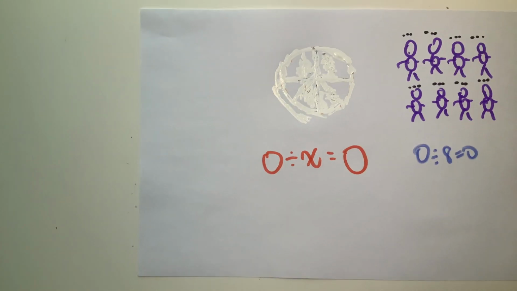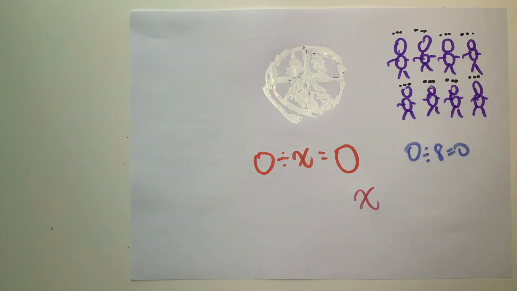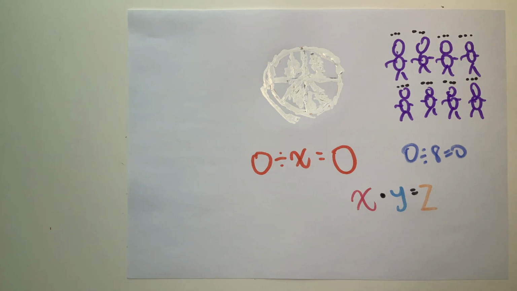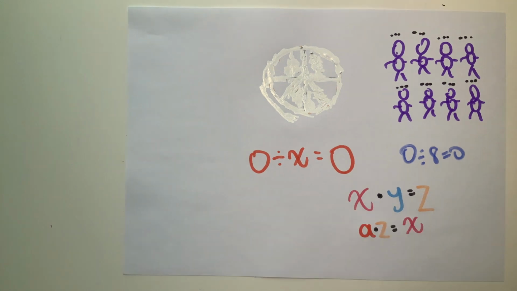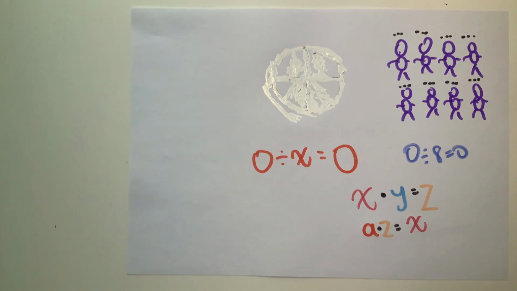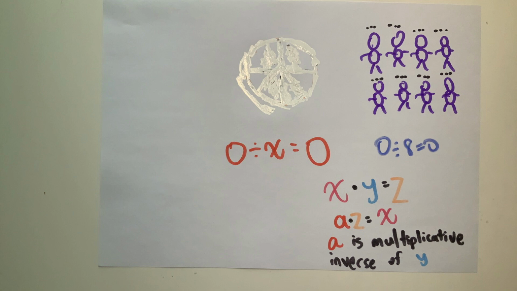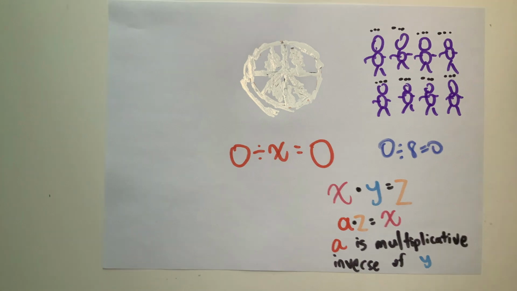In the universe of mathematics, proving that 0 divided by 8 is still 0 is simple. All we have to do is identify the multiplicative inverse of the quotient. If you have any number x multiplied to another number y, you will obtain a product of z. If x times y is z, then there must be some other number a such that z times a gives a product of x. A is the multiplicative inverse of y.